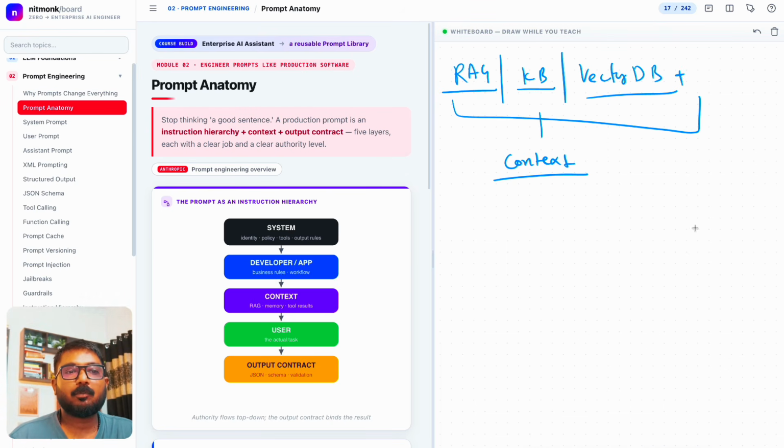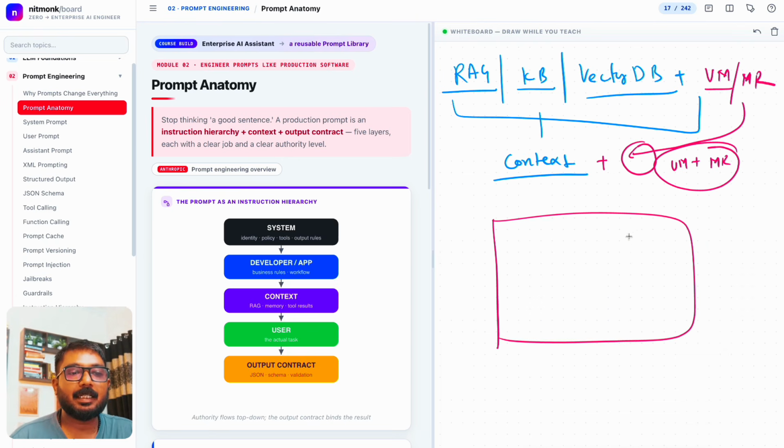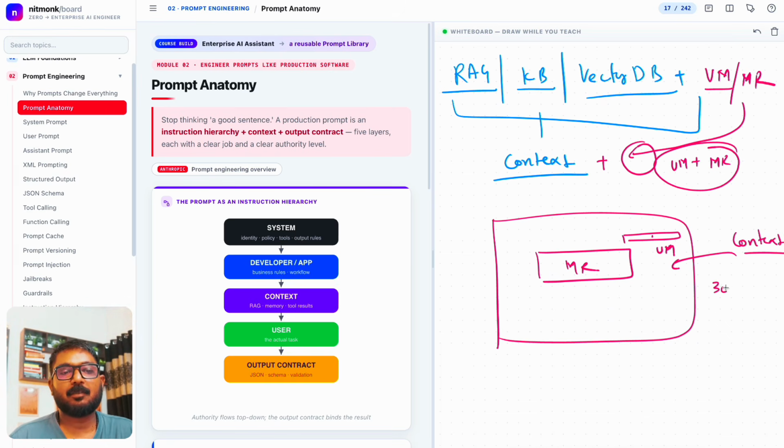Plus, one more term: there are user messages that we use to communicate with the model, and there is the model response that comes from the model, right? This also adds to the context. User message plus model response. When we send a message, we get a response. This also builds the context, and a very, very big context. Let's say you communicate for 30 days, 60 days, 365 days. All of these make up the context, and that comes over here.